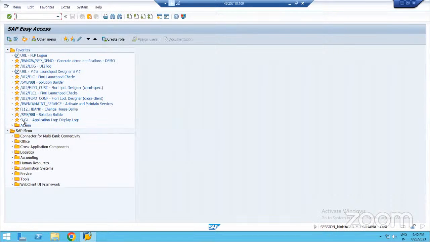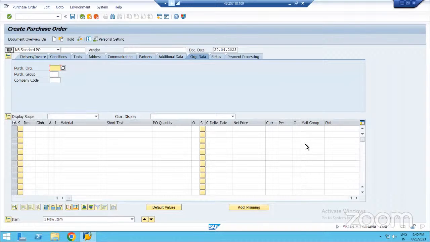Here, as I told you, in SAP there are two categories: end user and consultant level. First, I will assume I am a purchasing end user, for example. I am working in Volvo company, like any company, and I want to create a purchase order. So I log into this SAP software and I need to purchase some material. In this command bar, you'll put a purchasing transaction code, for example ME21N. It's a purchasing transaction code. Press Enter on the keyboard, and it will take you to the purchase order screen.